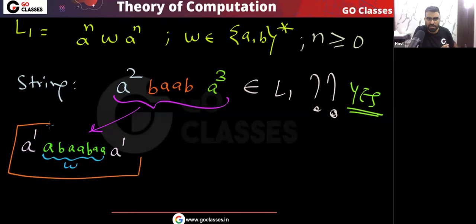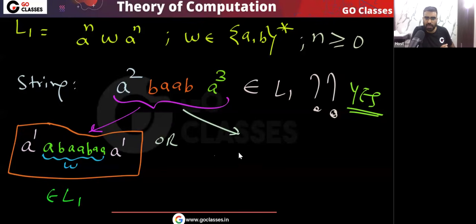Yes or no? Here you can notice I can consider this a b double a b a double a b double a b double a as w. Now also you can notice this belongs to L1. Or in a very simple way, I can consider the entire string as w.